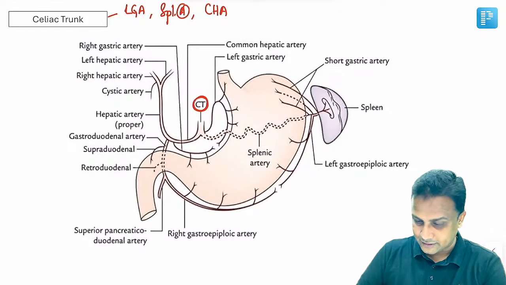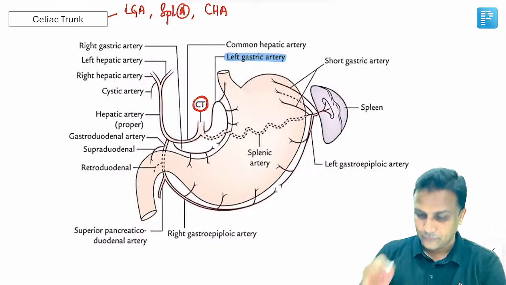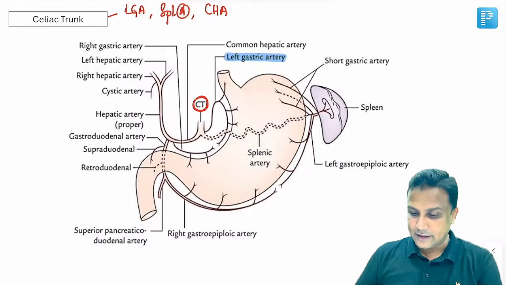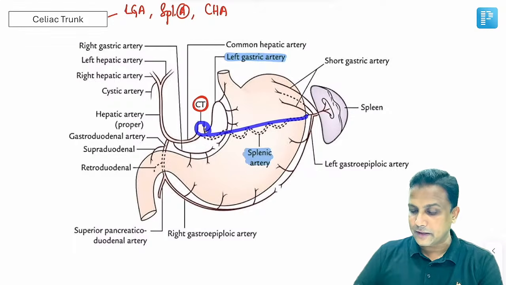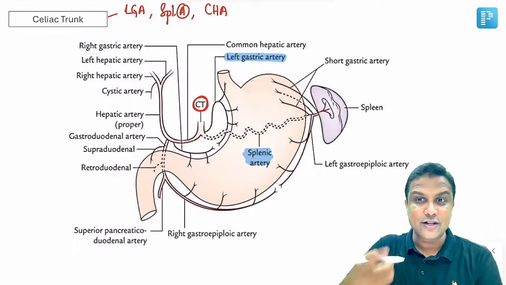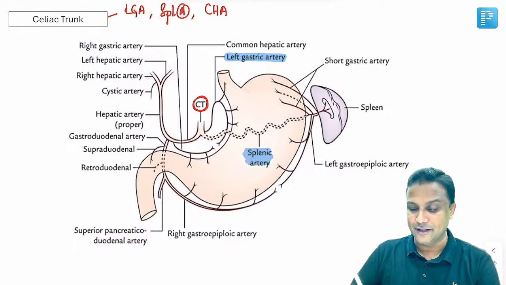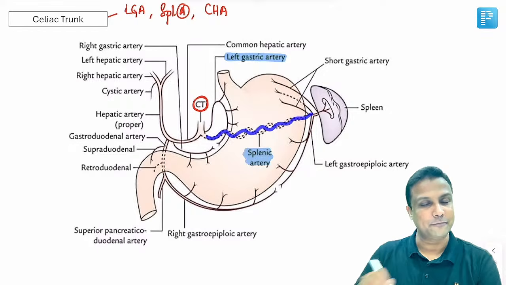ये सबसे आसान है, जैसे मैंने आपको कहा था. Done. Number 2, there will be splenic artery. And splenic artery, the first point, remember, it is a branch of celiac trunk, and it has to go to the spleen, right? So will it be going in front of the stomach or behind the stomach? It is going behind the stomach. It is one of the stomach bed relation.